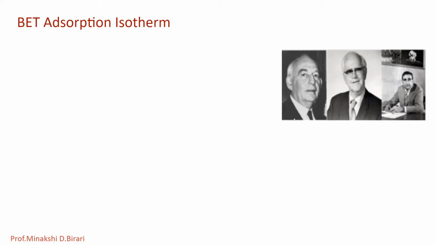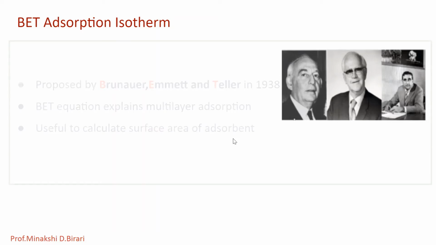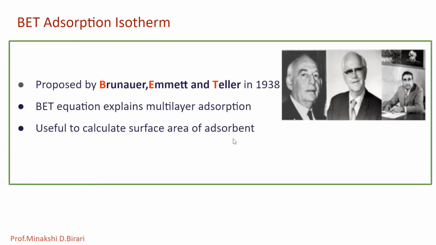BET theory aims to explain the physical adsorption of gas molecules on solid adsorbent. The theory of adsorption was proposed in 1938 by Brunauer, Emmett and Teller. The BET equation explains multilayer adsorption and it is also useful to calculate surface area of adsorbent.